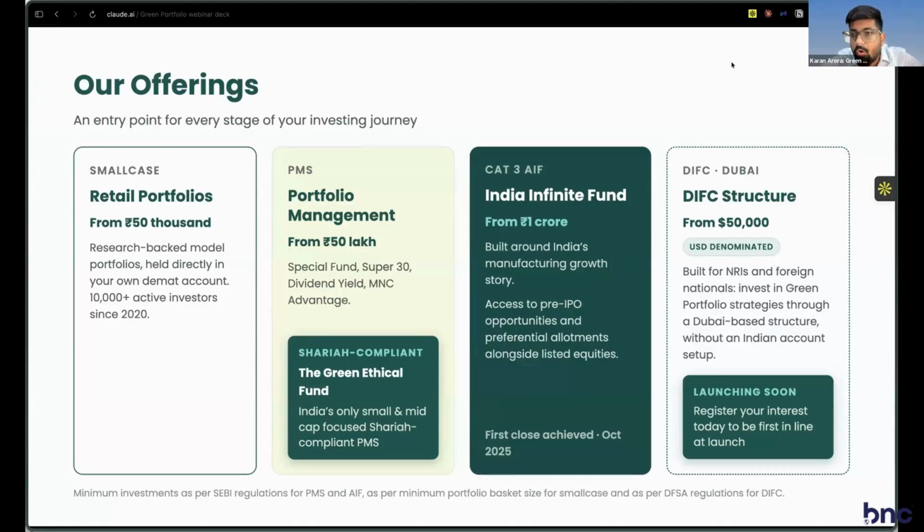In the very near future, we are also coming up with a structure in DIFC Dubai. This structure is going to be regulated by DFSA, and the minimum investment over there is going to be $50,000. This is going to be a USD denominated vehicle, which will pool investments in DIFC and invest in Indian equities.